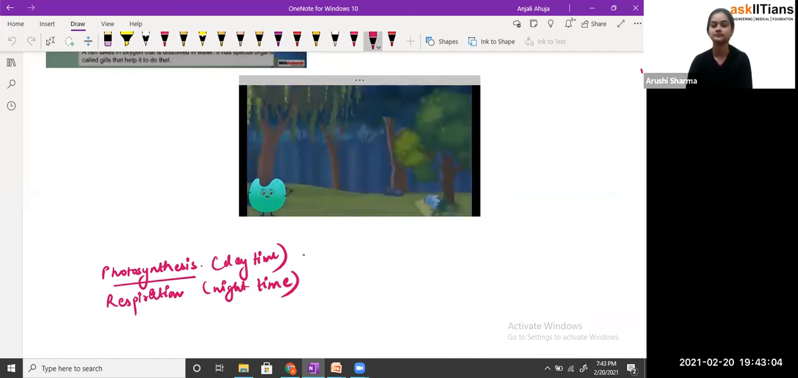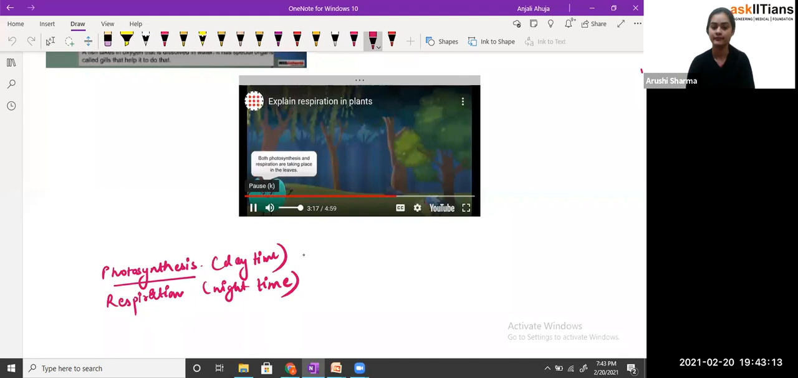Now let's fast forward to a few hours later when there's dim sunlight to brighten the early morning sky. At this time, both photosynthesis and respiration are taking place in the leaves. So, students, it's not only that respiration happens at night. In the daytime also they do both processes, but in the nighttime they do only the respiration process. So it happens both in the daytime and the nighttime as well.